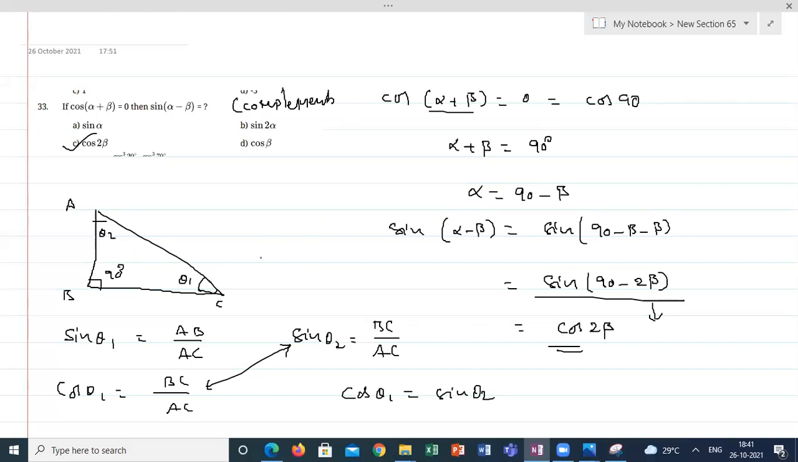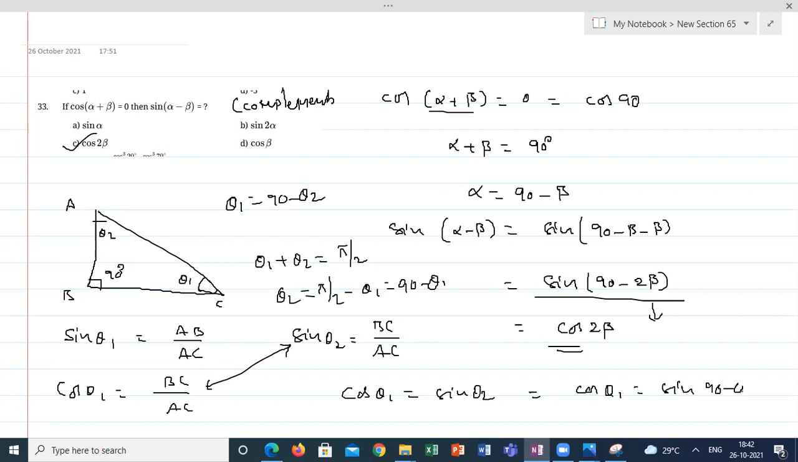What is the relation between theta 1 and theta 2? Theta 1 plus theta 2 is equal to pi by 2. So theta 2 can be written as pi by 2 minus theta 1, that is 90 minus theta 1, or theta 1 can be written as 90 minus theta 2. Substituting, cos theta 1 can be written as sine of 90 minus theta 1, or sine theta 1 can be written as cos of 90 minus theta 1. This is only the complementary angle concept. So sine 90 minus theta is cos theta. Sine is complement with cos, tan is complement with cot, cosecant is complement with secant. This is a simple concept, only complementary angles, but they removed it.